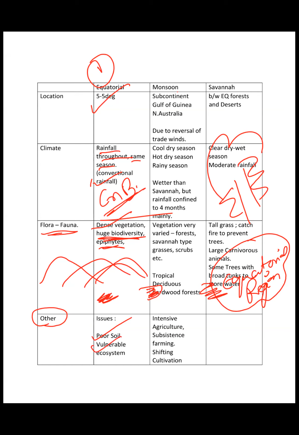And because the equatorial ecosystem is very complex, various food chains and food webs are linked to each other. It's not that there will be one food chain or one food web. It will be multiple food chains and food webs existing together because of the existence of a large number of species, right? So it can be like this thing linked here, this thing linked here, then here, something like this.